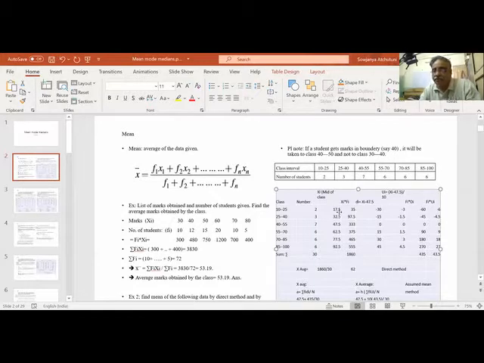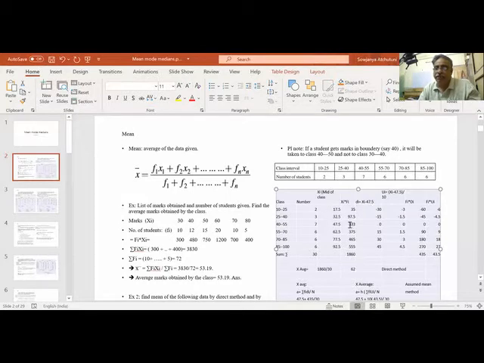So it is very difficult to do multiplication in this range. 2 into 17.5, 6 into 62.5, we need a lot of calculation. So to reduce this calculation, there are two simple methods given. Suppose I assume the average is around 47.5. It can be 62.5 also, but let us assume 47.5. So instead of xi, I have taken di, that is xi minus 47.5.